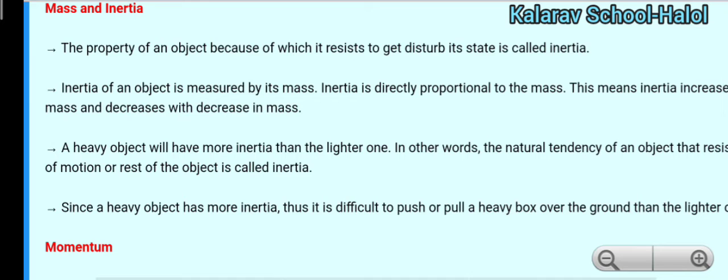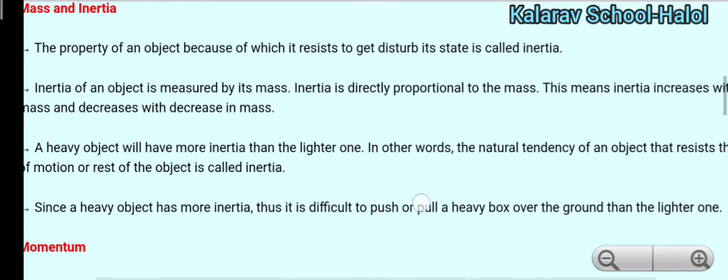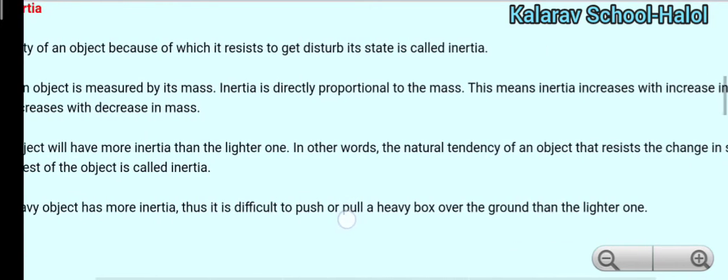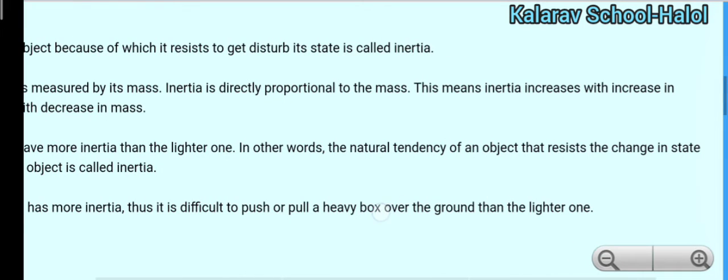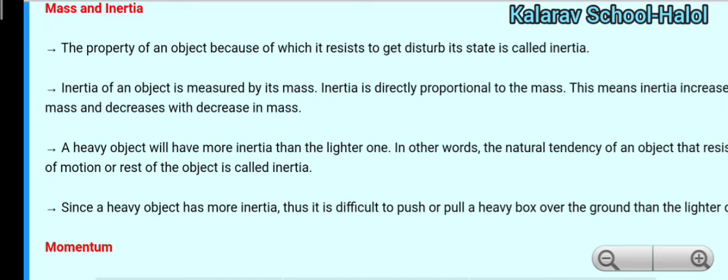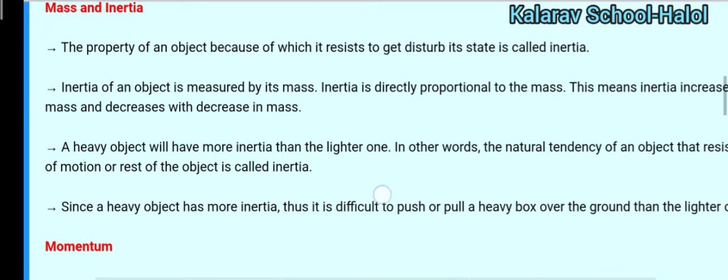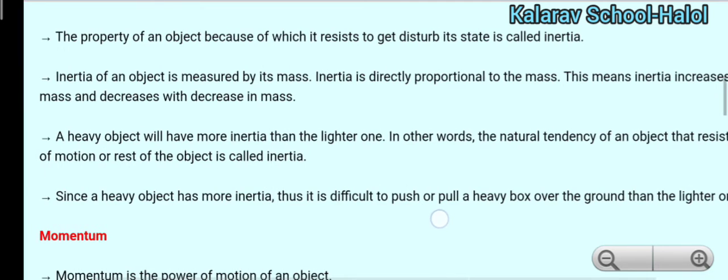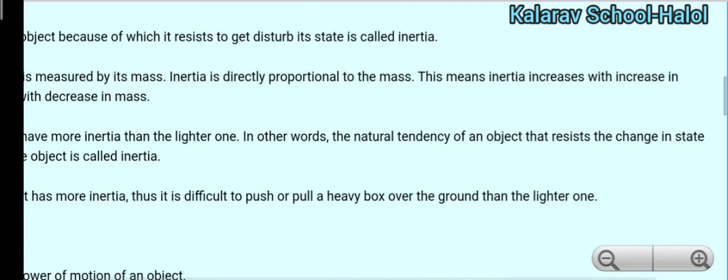So a heavy object will have more inertia than a lighter one. The natural tendency of an object to resist a change in its state of motion or rest is called inertia. Since a heavy object has more inertia, it is more difficult to push or pull a heavy box over the ground than a lighter one.